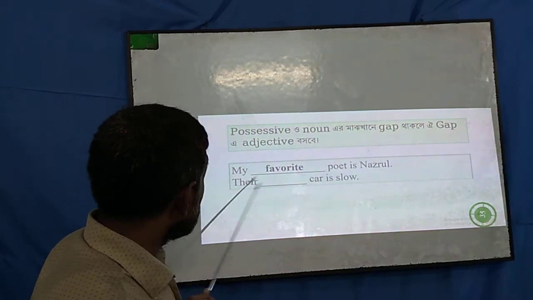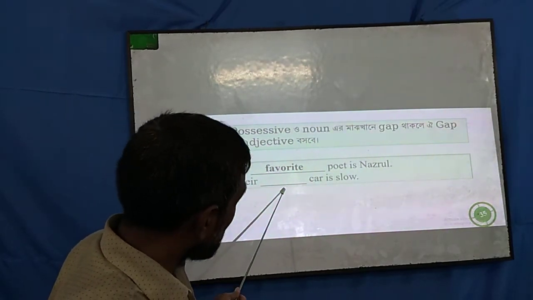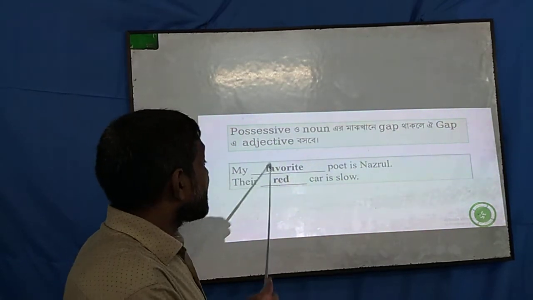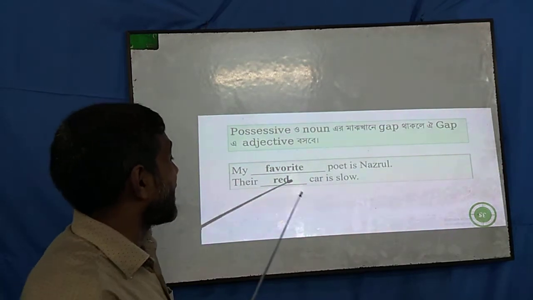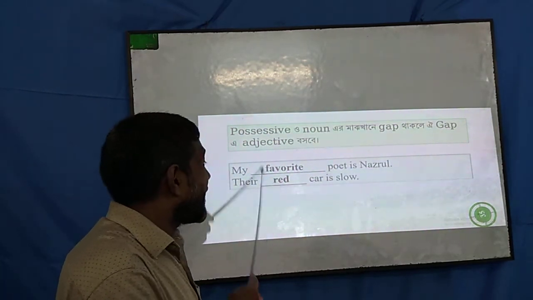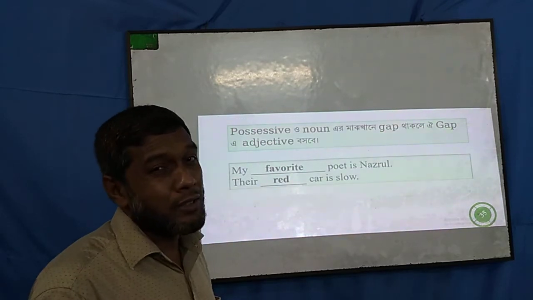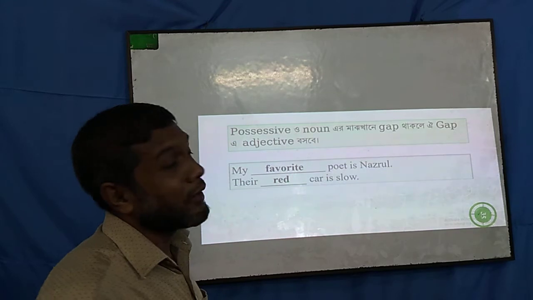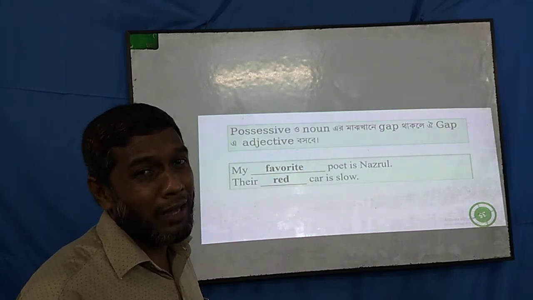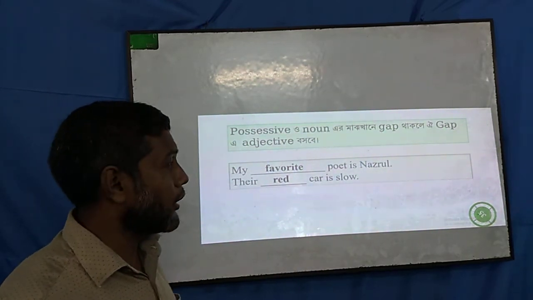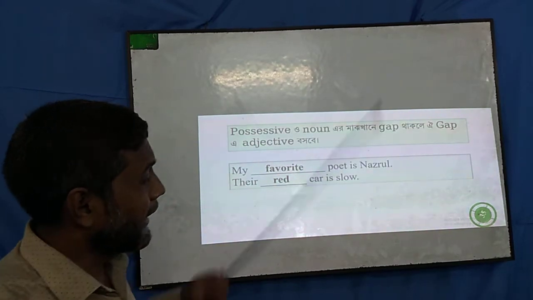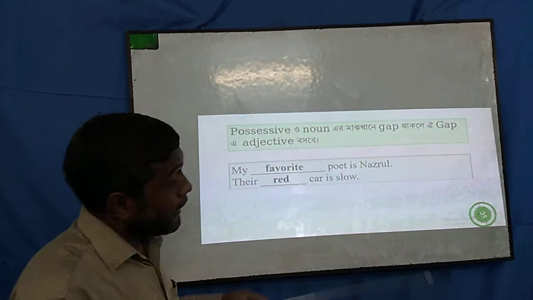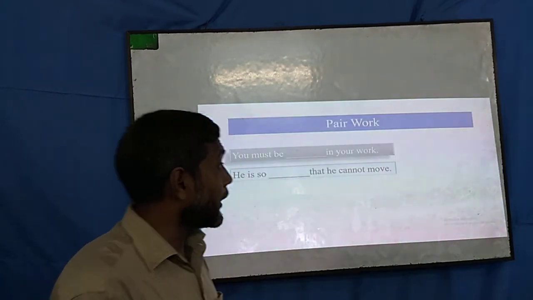So favorite, their dash car is slow, their red car is slow. So you just have to try to understand the places only. Here red and what word I am using, that's not the matter. The matter is how I can technically understand whether I have to use a noun or pronoun or verb or adjective, then it will be easy for you to understand and to fill in the gaps in the examination hall without hesitation. You can fill in the gaps very successfully. So dear students, now we would like to go ahead.